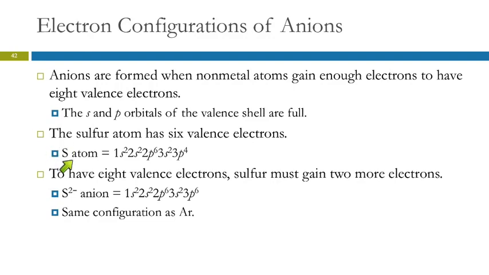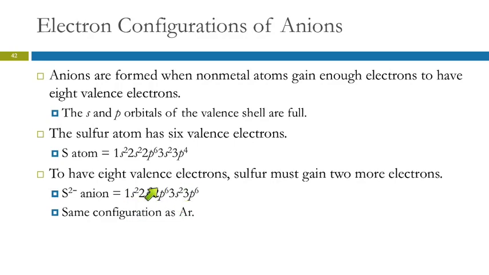So here's the sulfur atom: 1s2, 2s2, 2p6, 3s2, 3p4. So it's got 6 valence electrons. That's the atom. The S2- ion, 2- means we added 2 electrons. So we add 2 electrons to the electron configuration. Now we have 3p6 instead of 3p4.